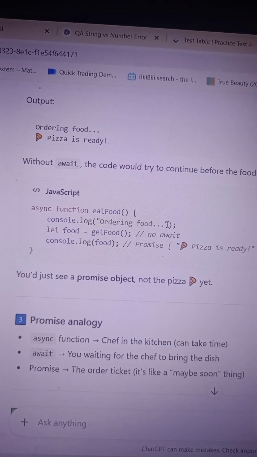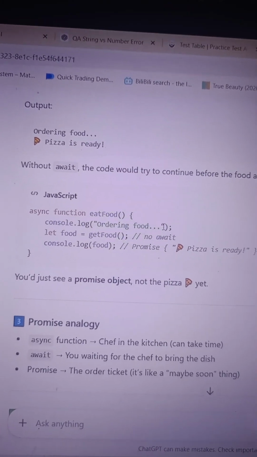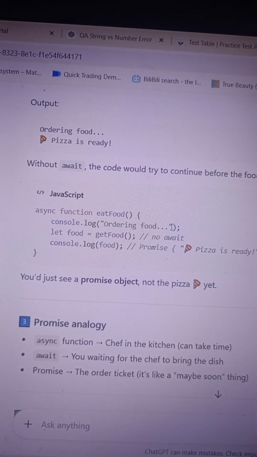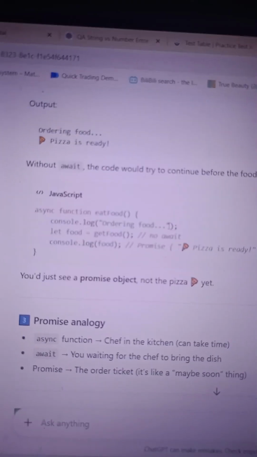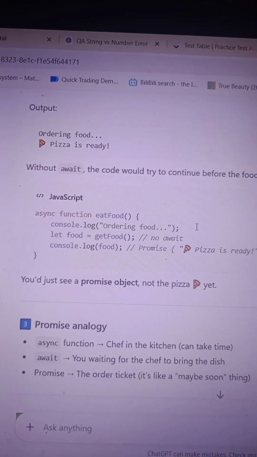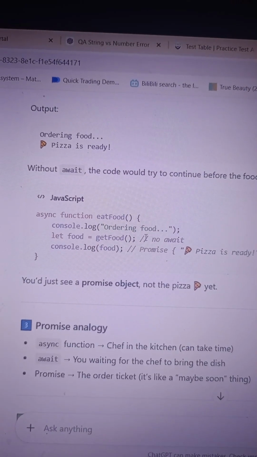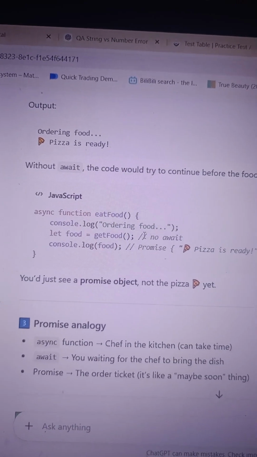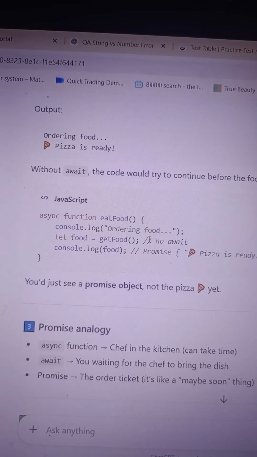Somebody ordered food, and then the chef starts to work and then returns. So it is coming, ordering food pizza, it is coming for some time, right? That is not the actual food. It is just telling that your order is taking time and it will return soon, right?